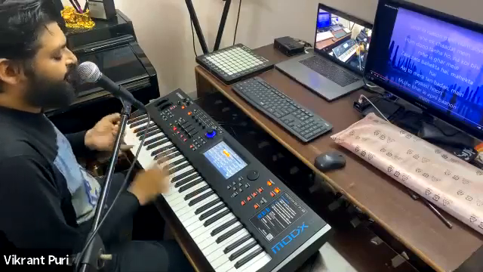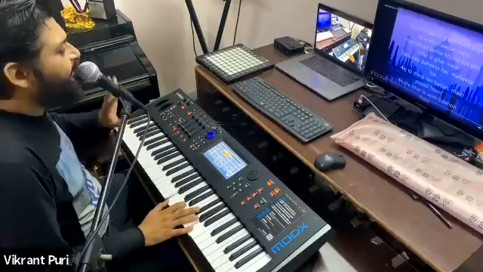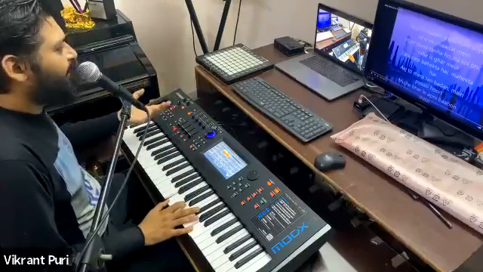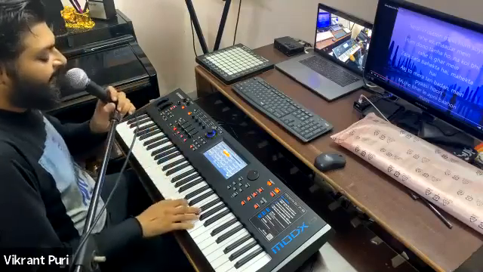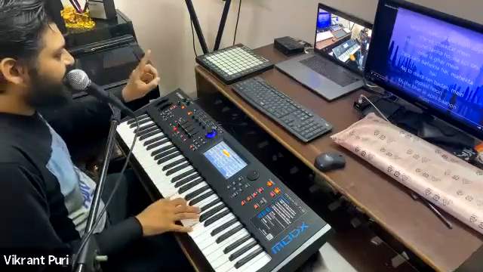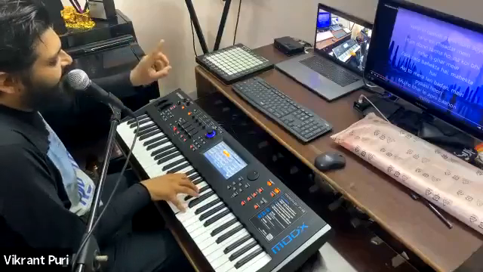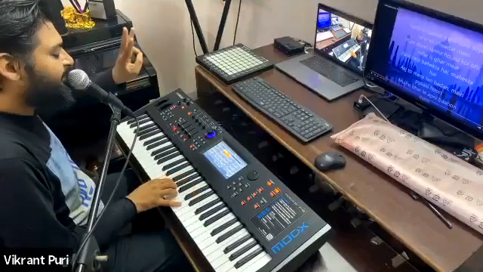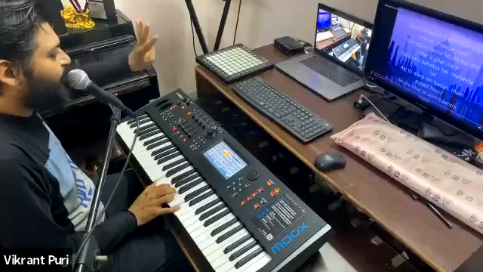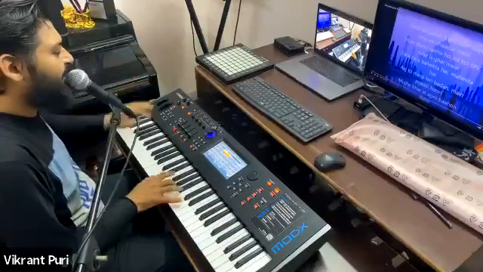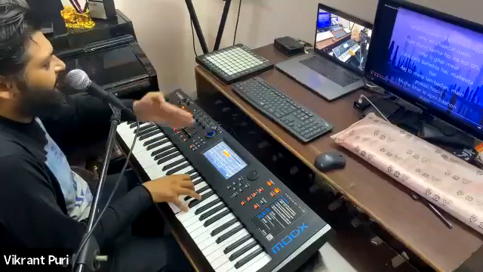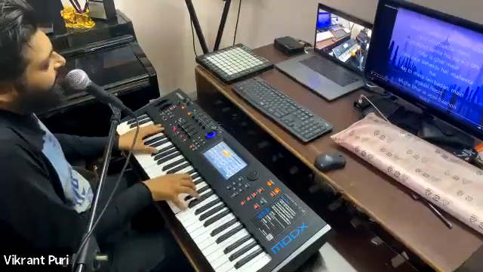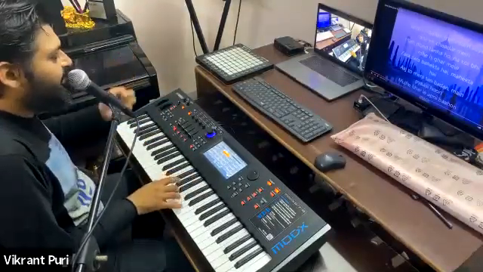B minor for the first bar, B minor or B minor 7. Those who know about the 7th and are comfortable playing it can play B minor 7th. So the first chord is B minor 7th. Second is F sharp minor 7th. Third is E minor 7th. And the fourth bar is D major 7th and F sharp 7th as half and half. 1, 2, 3, 4 in the last bar.